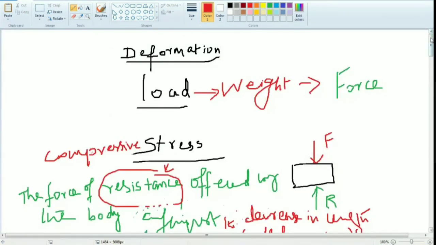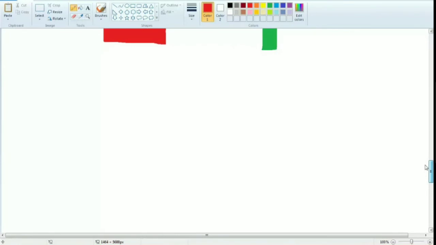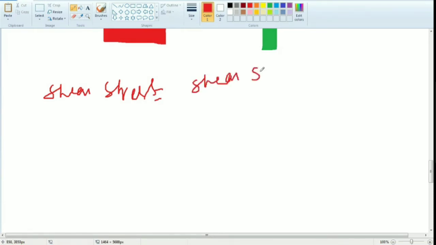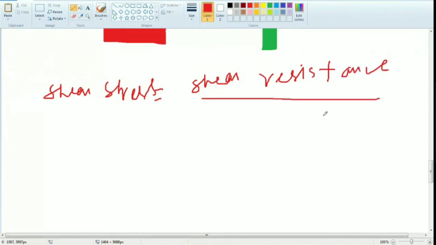Okay. So now what is the formula for shear stress? That is the next question. Shear stress is equal to shear resistance divided by shear area. Okay, ma? It's clear?